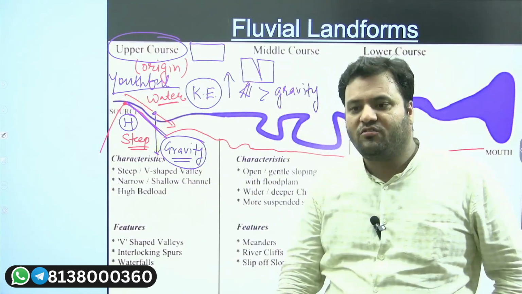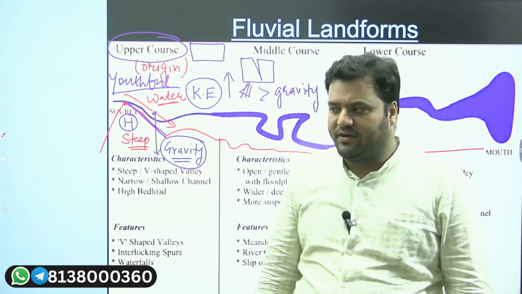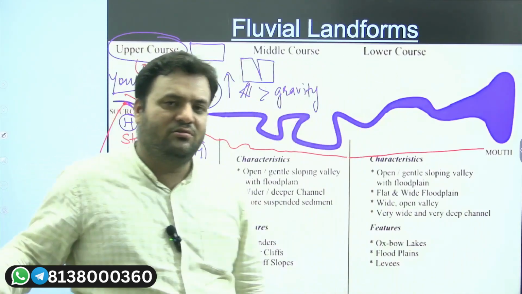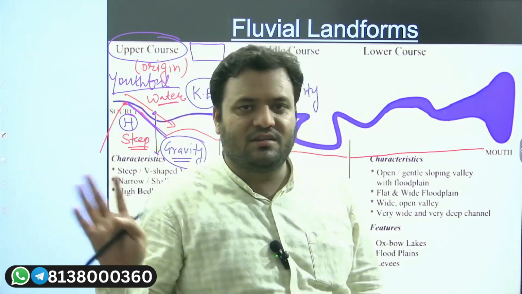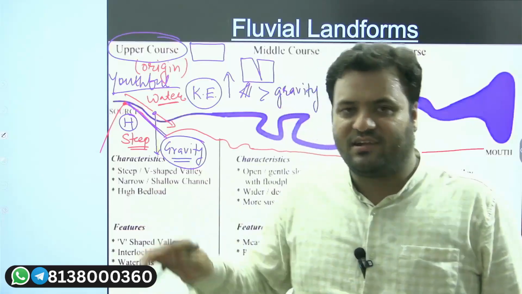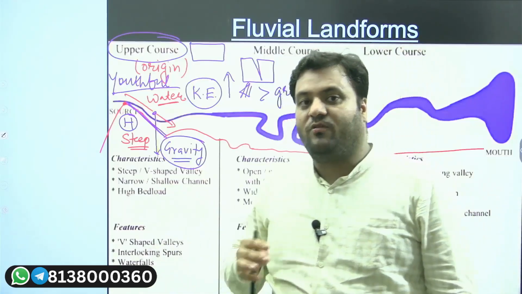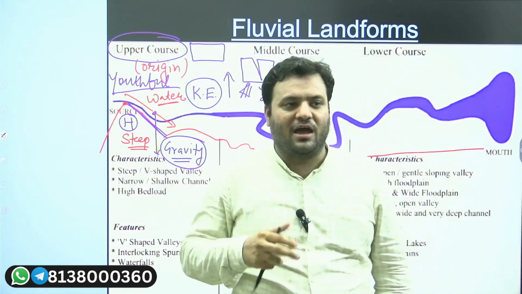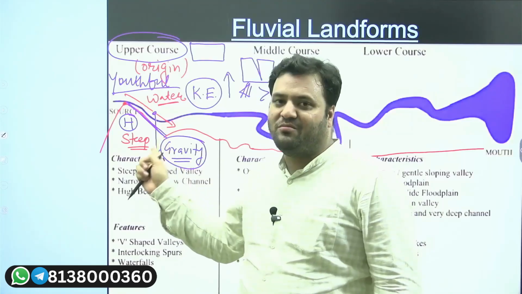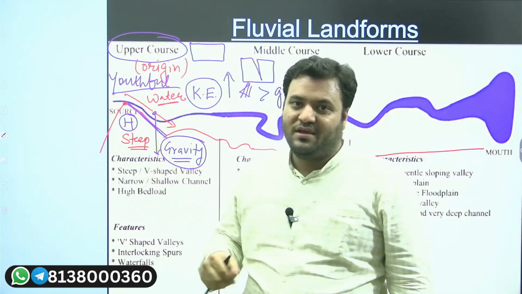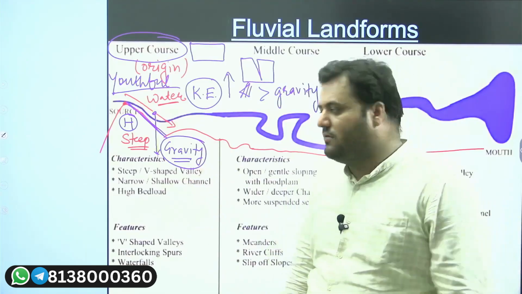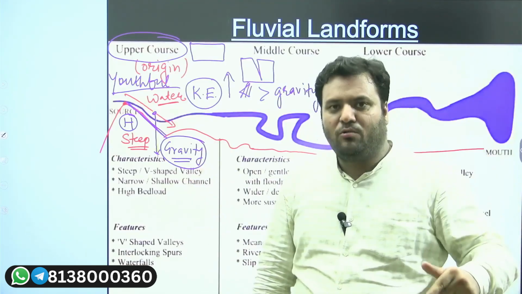And the same is being known as youthful stage of river. When you are youthful, you will say, I'm going to do this, I'm going to clear this exam, when I'm a bureaucrat, I'm going to serve the society, etc. Why? Because you are youthful. When you are youthful, you will have more action. So here the water will also have more action because of the steepness in the slope. This steepness in slope will be added with the gravity, and that's how more removal will be done. Which kind of removal? Vertical downcutting will be prominent.